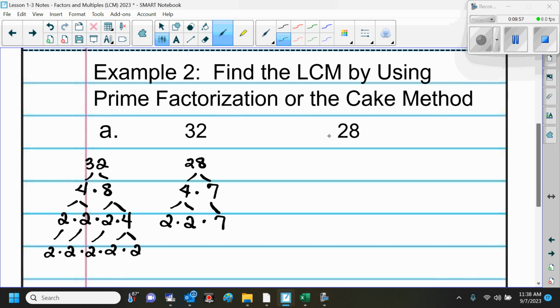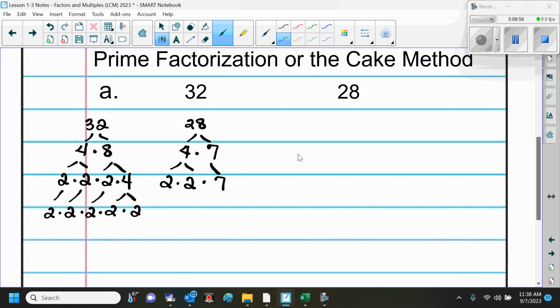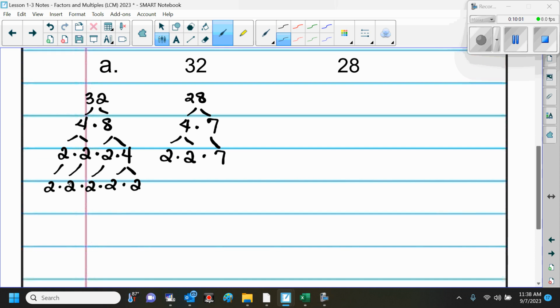All right. Now, to find the least common multiple, actually, we want to line them up, column it up. So for 32, this is equal to 2 times 2 times 2 times 2 times 2. 28 is equal to 2 times 2 times 7. Okay?